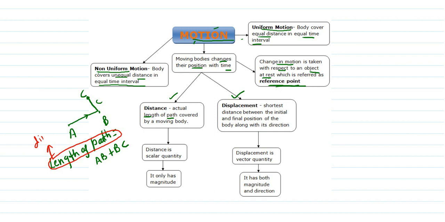This length of path is known as distance.